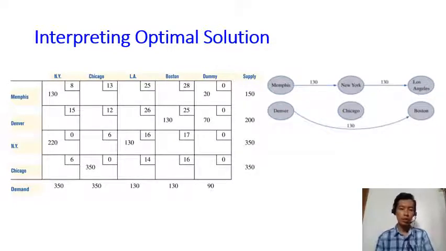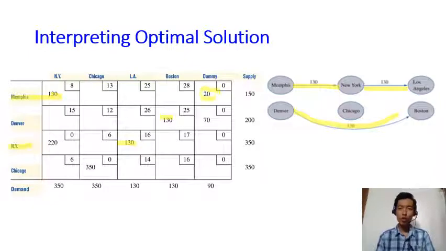Suppose this is the optimal solution. Then what we can interpret from this solution is that from Memphis, we send to New York 130 widgets, and from New York to Los Angeles. From Denver, however, we just send 130 items directly to Boston. Okay, so from Memphis to New York, 130, and then from New York to LA, 130, and from Denver directly to Boston, 130.